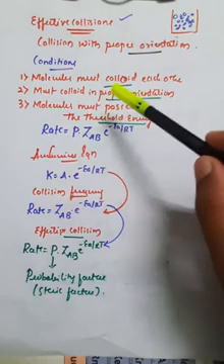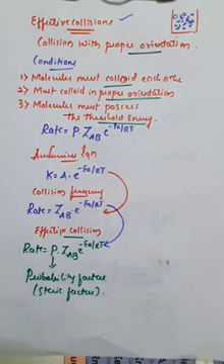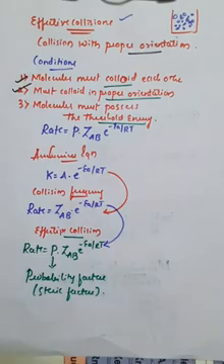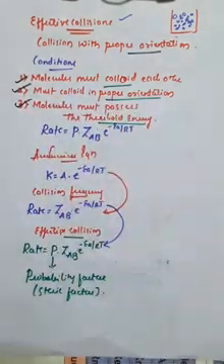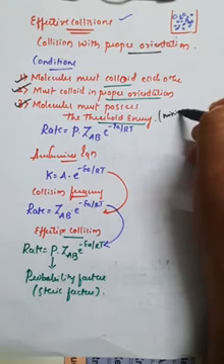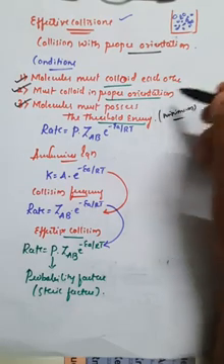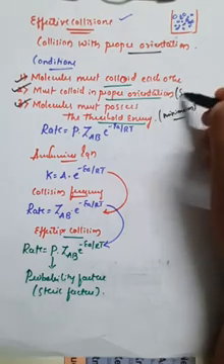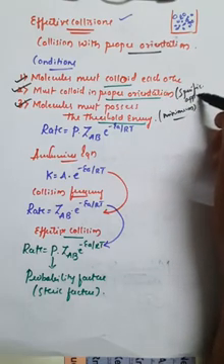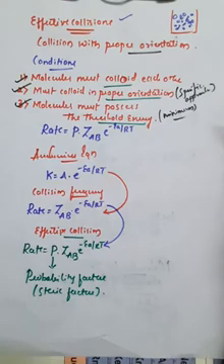So therefore, three important conditions are: molecules must collide with each other. Second one is molecules collide with each other in a proper orientation. The approaching way must be specific. And third one is molecules must possess the threshold energy, that is generally called minimum energy. So proper orientation is nothing but the specific way, the specific approach.